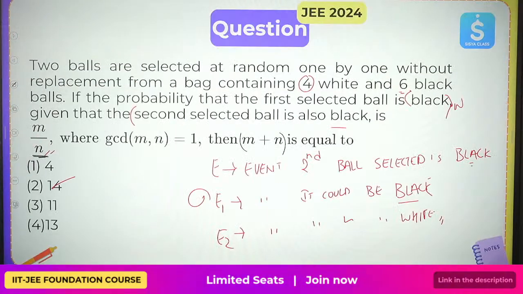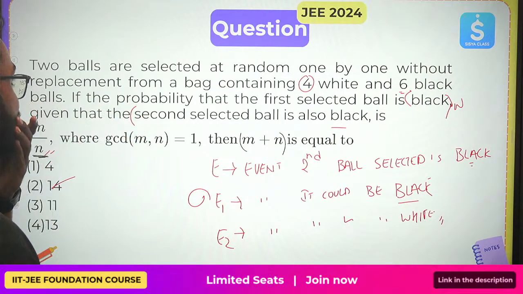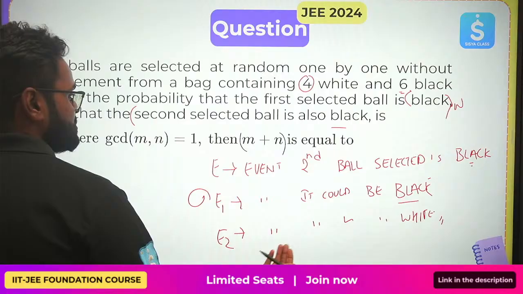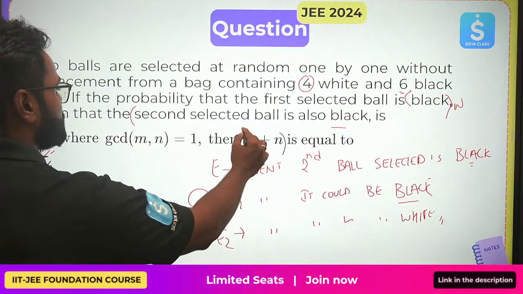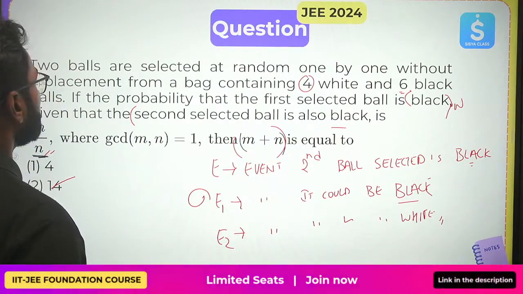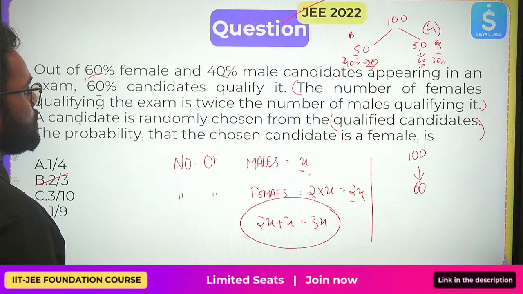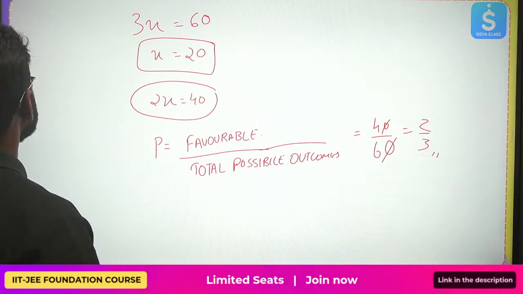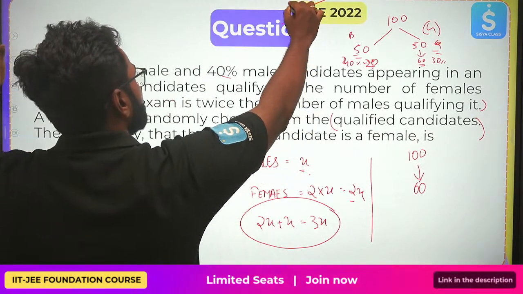Then we have solved this question, right? It's about balls in a bag. You just took the events' conditions. Finally you found out this m plus n. Yes guys, that's it. This is a really easy question we have done today.